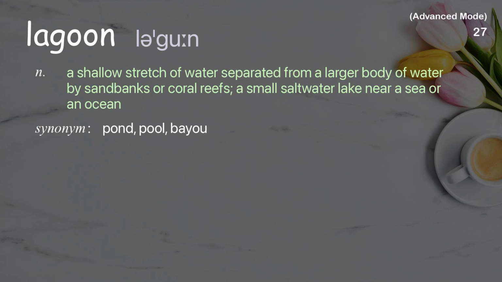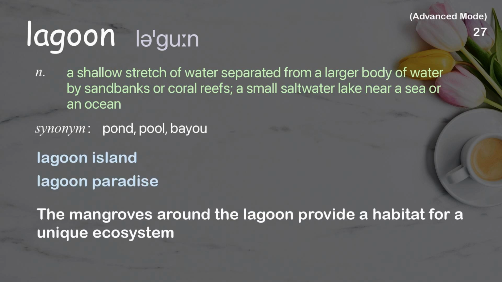Lagoon. A shallow stretch of water separated from a larger body of water by sandbanks or coral reefs, a small saltwater lake near a sea or an ocean. Examples: Lagoon Island. Lagoon paradise. The mangroves around the lagoon provide a habitat for a unique ecosystem.